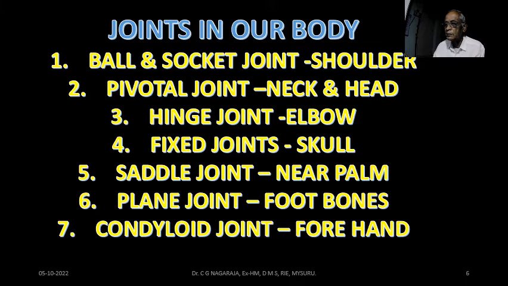I will repeat them. Joints in the human body, at least remember: one, ball and socket joint, pivotal joint, hinge joint, fixed joints. These are the 4 joints given in your textbooks.